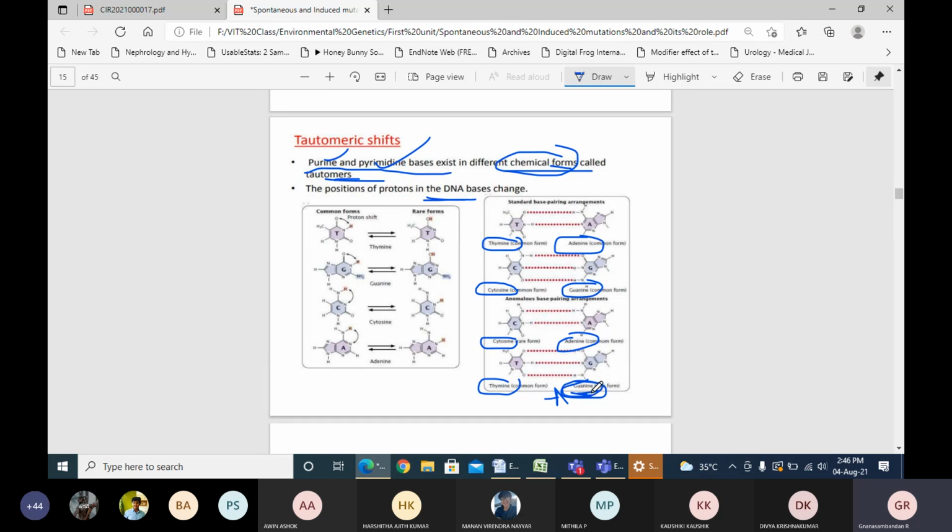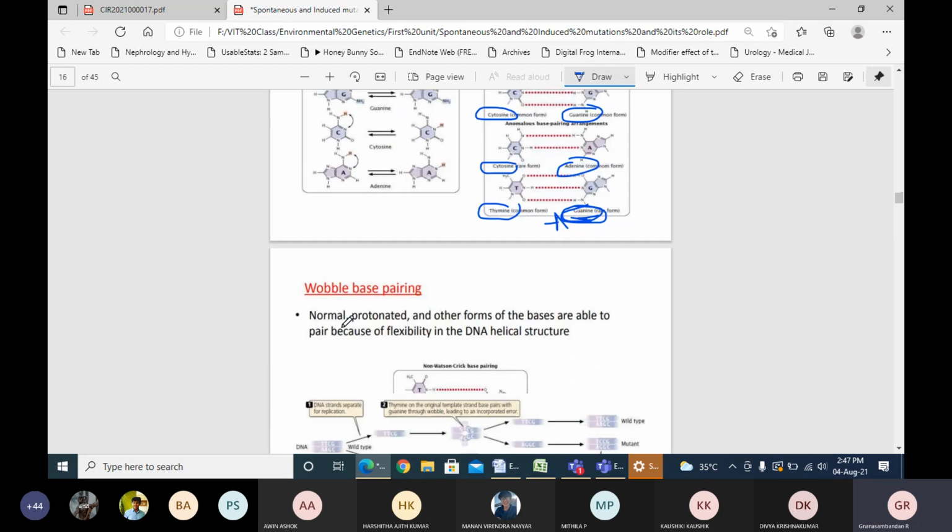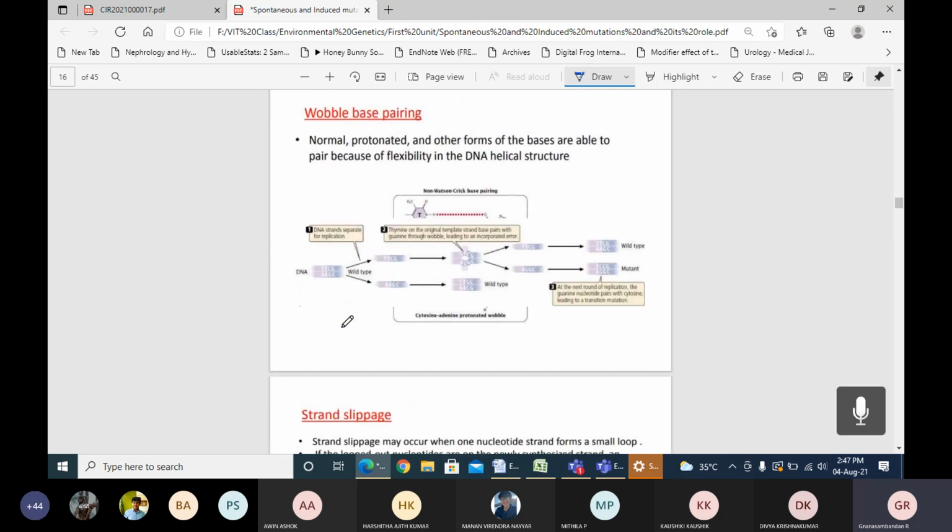This chemical substance, which looks like a purine and a pyrimidine base, instead of binding the normal one, will bind with that other nucleotide and continue, and it can cause the tautomeric shifts. Also it can alter the position of the DNA bases. There are some purine and pyrimidine bases that exist in different chemical forms, which cause tautomers instead of binding by the normal Watson-Crick properties. So that's tautomeric shifts. The second one is wobble base pairing.